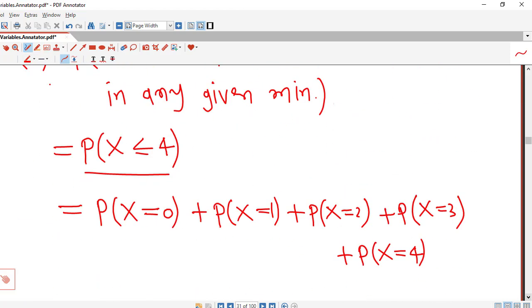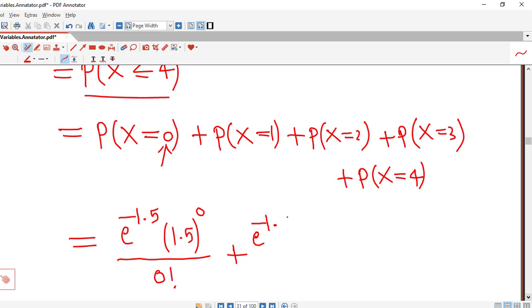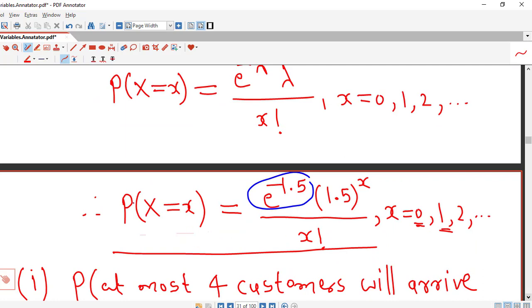First we write down the probability corresponding to small x equal to 0. For that we put x equal to 0, so 1.5 raised to 0 divided by 0 factorial. Then we put x equal to 1, so e raised to minus 1.5 is there, 1.5 raised to 1 divided by 1 factorial. Then we put x equal to 2, so we have e raised to minus 1.5, 1.5 square divided by 2 factorial. We are using this formula for different values of x starting from 0.